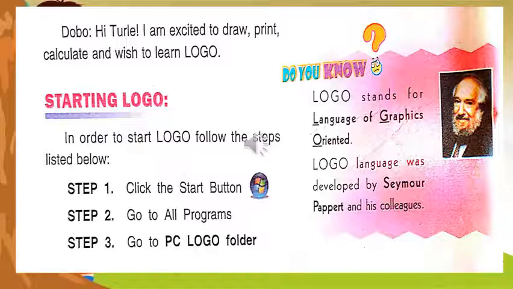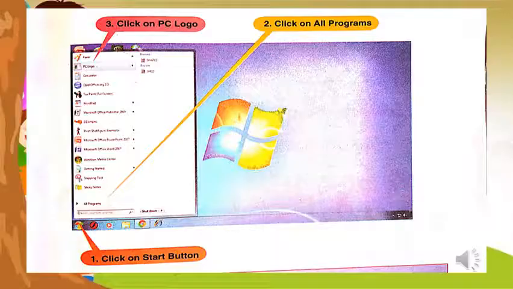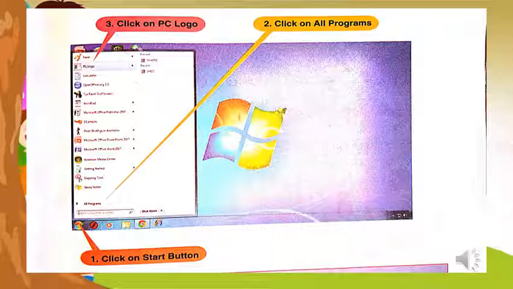Okay, let's start Logo. In order to start Logo, follow the steps listed below. Step 1. Click the start button. Step 2. Go to all programs. Step 3. Go to Logo, which I will show in the next images. In these images, I will show step 1, click on the start button, step 2, click on all programs, and step 3, click on PC Logo. So in this way we start Logo.